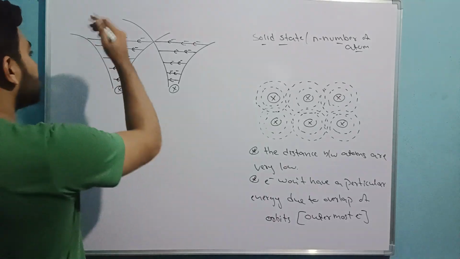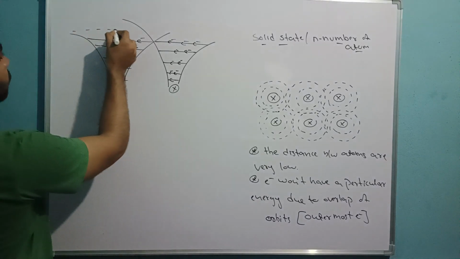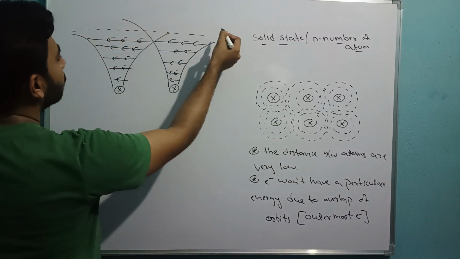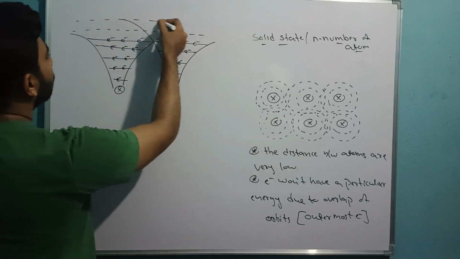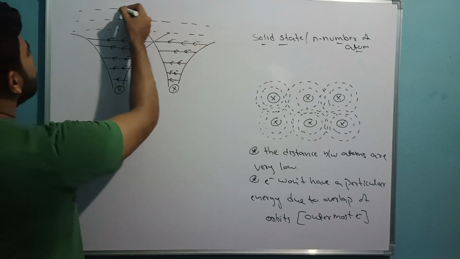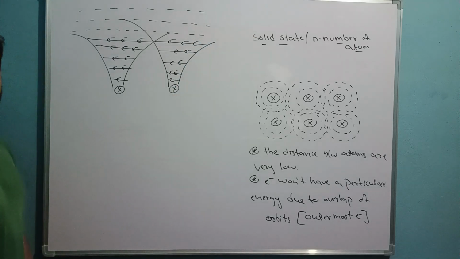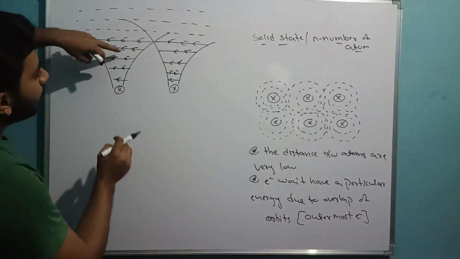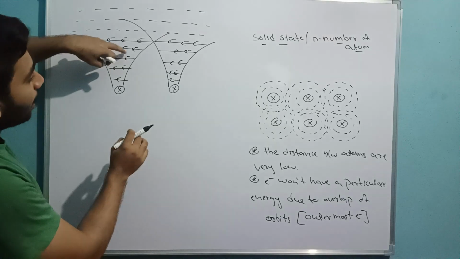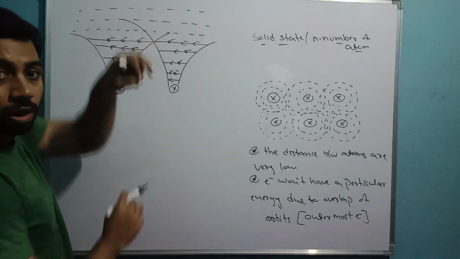Now, if you go upside, there are still more. We can see still more energy levels. See, here electrons do not overlap. At this point, electrons overlap.